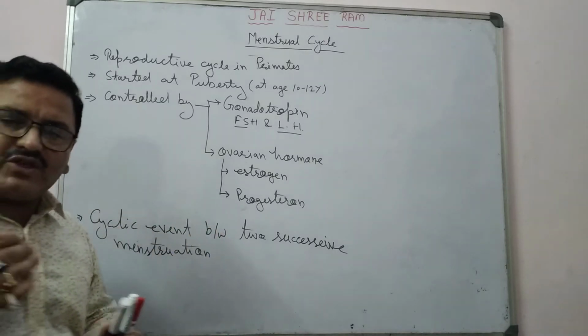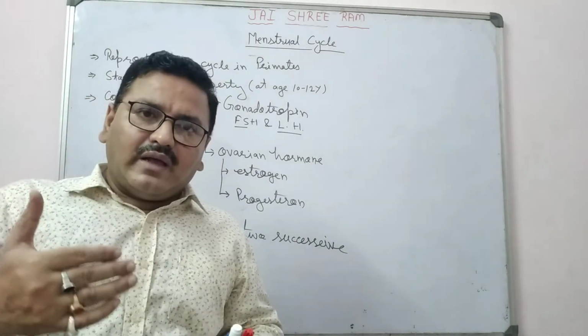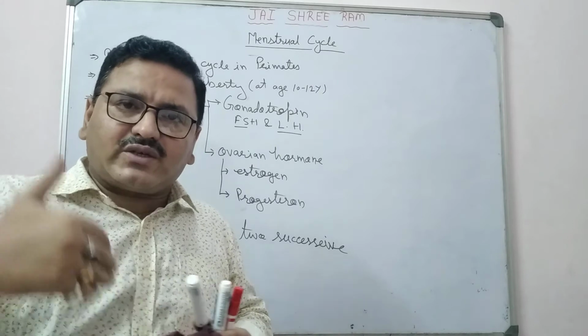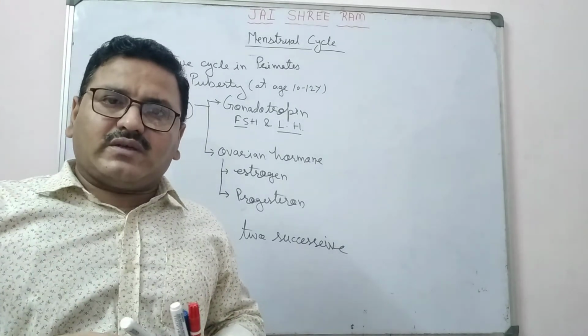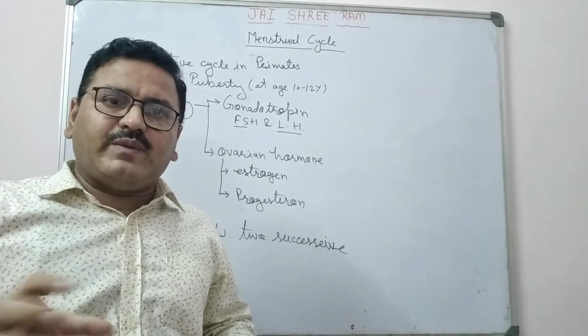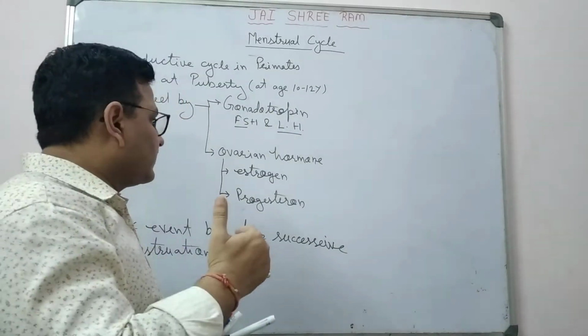It means from the start of one menstruation up to the next successive menstruation. All the cyclic events that take place during this are known as the menstrual cycle.